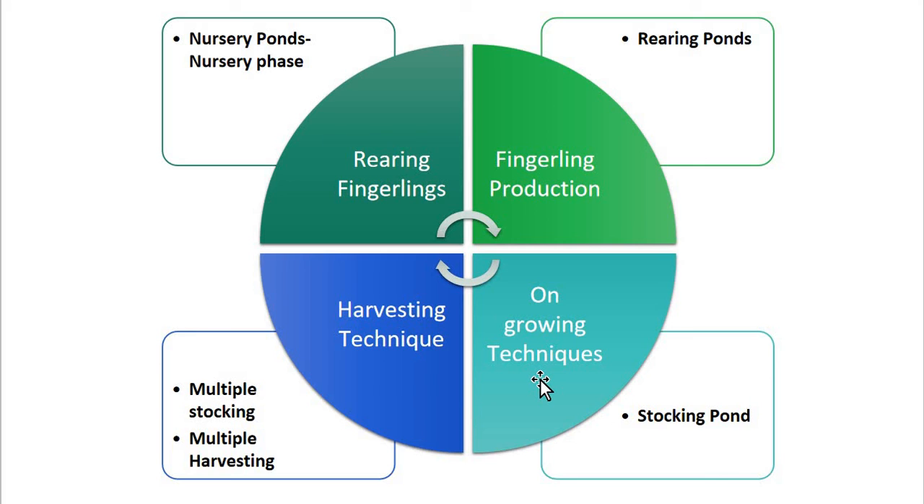Now grow out production of rohu is confined mainly to the earthen ponds. Here the fingerlings are of size more than 100 to 125 mm. Okay, here you remember that there is always a difference in size in these various steps. Now in this step the fingerlings are larger, near about 100 to 125 mm, and such fingerlings are transferred to the stocking pond till they attain their marketable size or till they attain their specific weight.